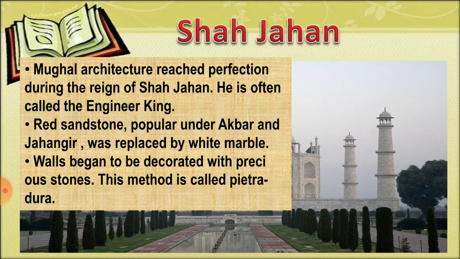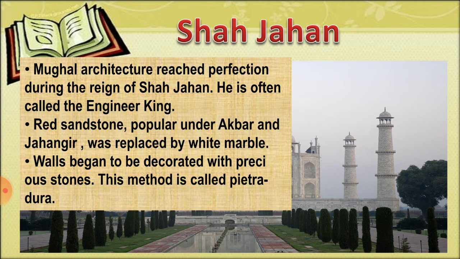Shah Jahan. Mughal architecture reached perfection during the reign of Shah Jahan. He is often called the engineer king. He built a large number of monuments, especially at Agra and Delhi. These have the finest features of Indian, Persian, and Central Asian architecture.